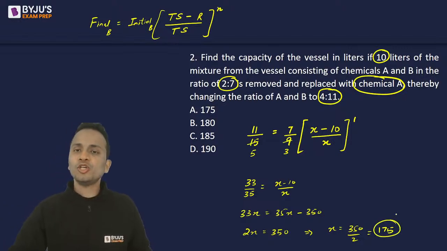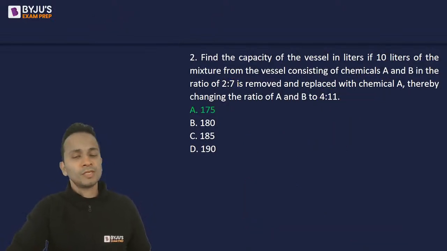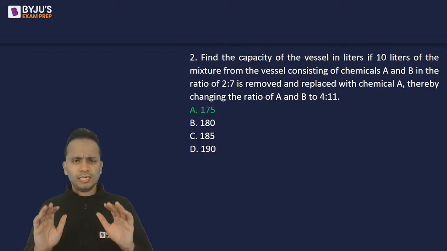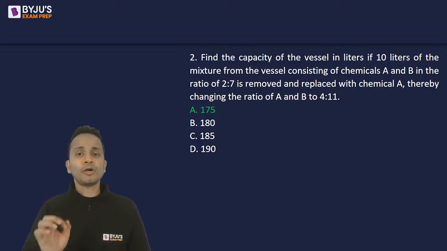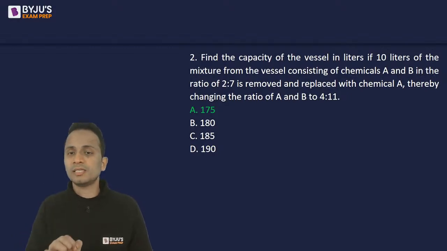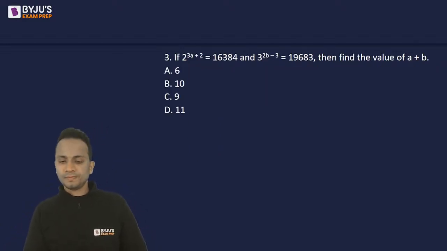So the capacity of the vessel should be 175 liters. The correct answer should be option A. So option A, 175 liters is absolutely correct. Okay. Does not matter if you have given me a right answer or a wrong answer. Important is you must learn this concept. You must understand this concept. Okay. Let's move on and look at the next question, question number 3.